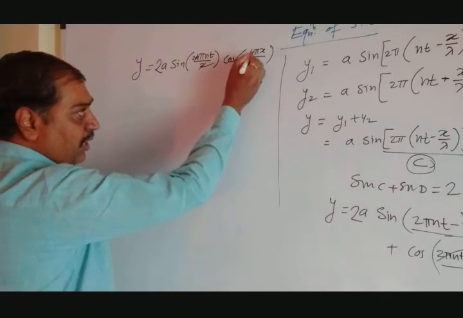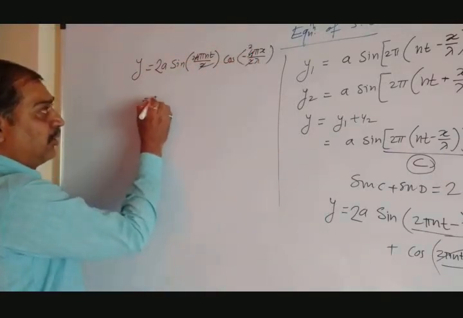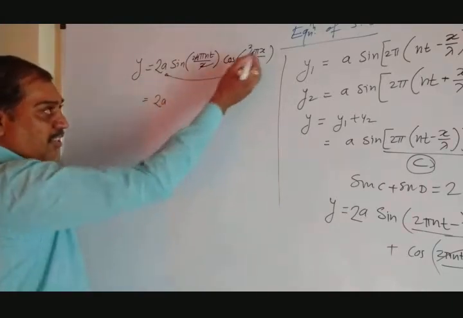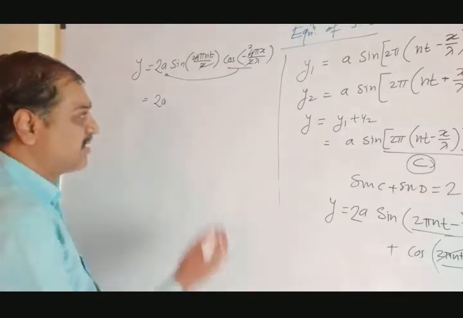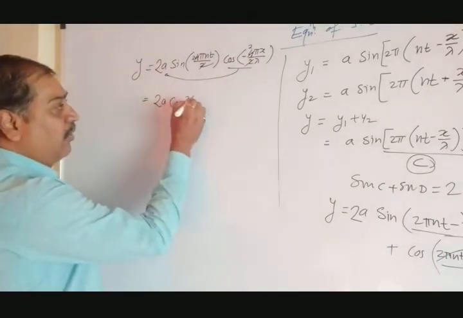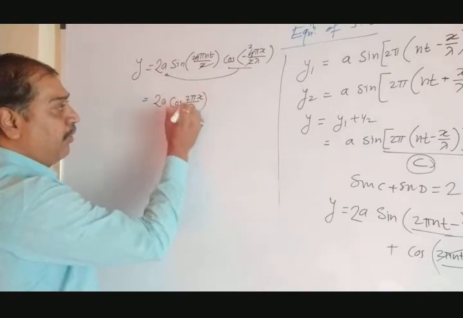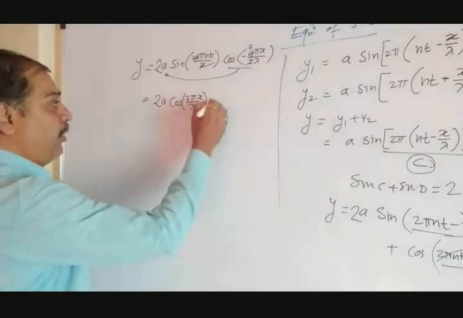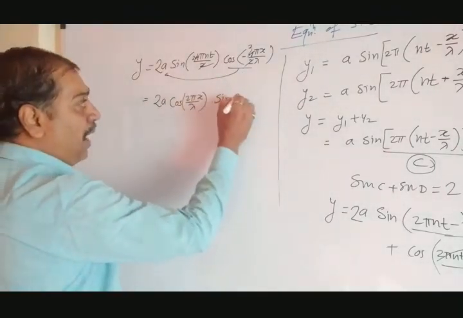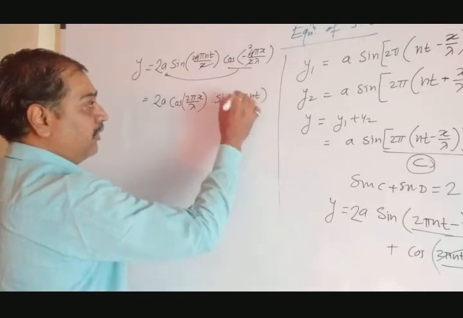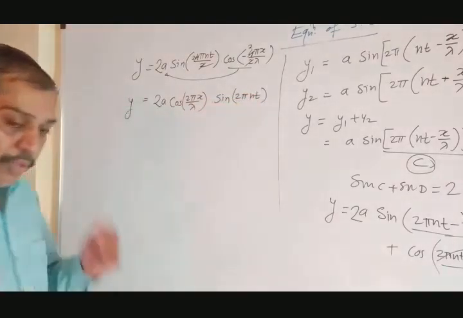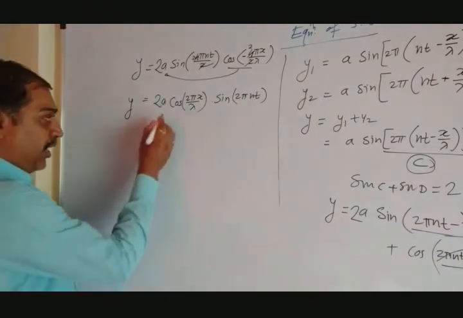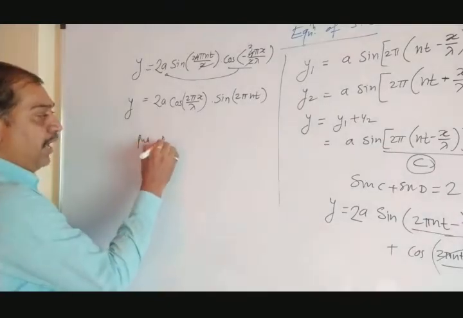Now in this equation, just remember, the 4s are, here it is 2. So you can write this as twice a. I will write this first term now, near to twice a. Cos of minus theta is what? Cos theta it is. It is twice a cos of 2 pi x by lambda. We have removed the minus sign here because cos of minus theta is cos theta itself, into sine of 2 pi nt. So this equation we get y equal to twice a cos of 2 pi x by lambda into sine of 2 pi nt.